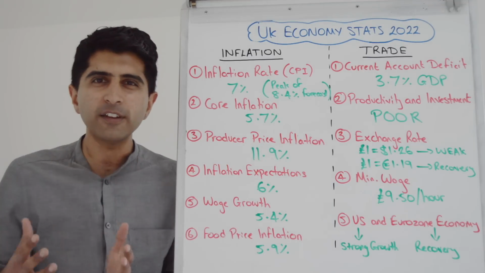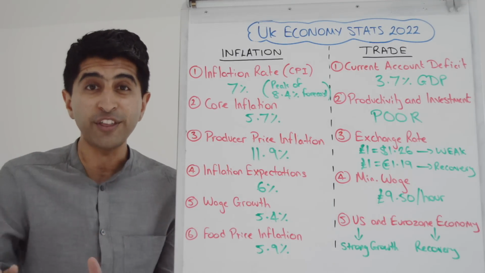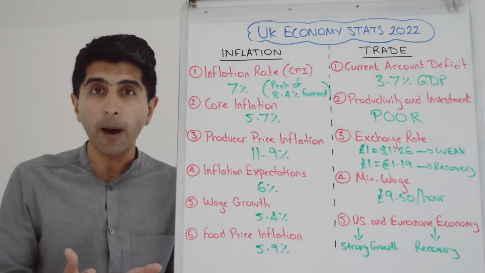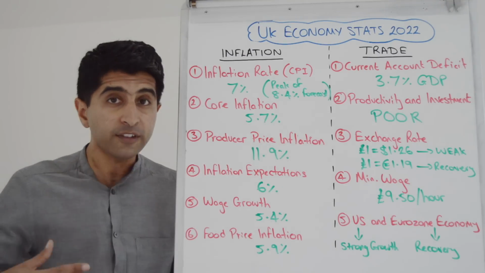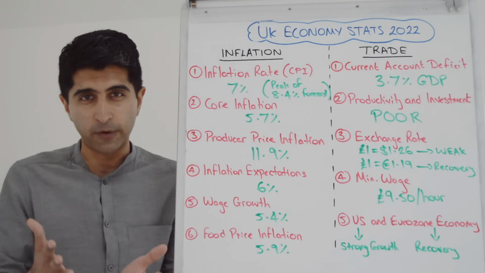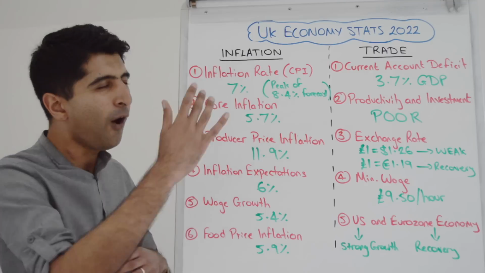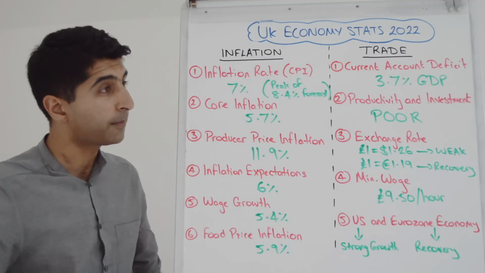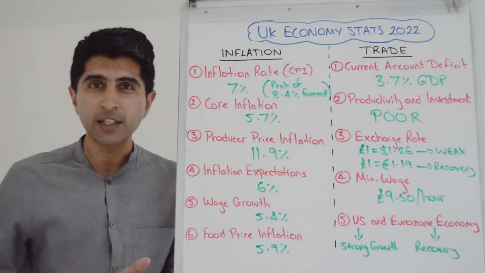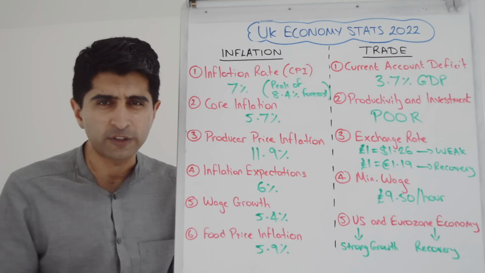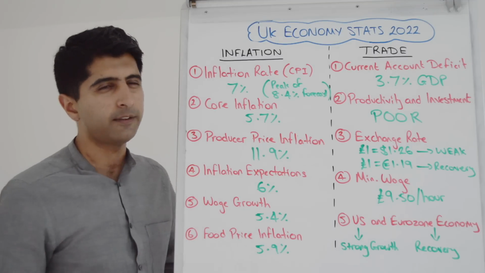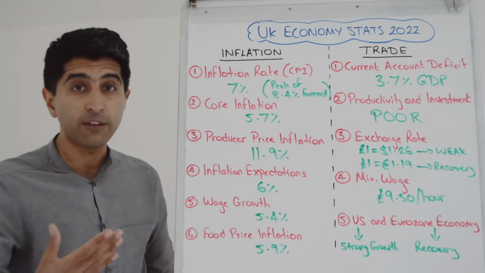If we think, where is inflation coming from? Well, all the theories that you guys learn in the classroom about where inflation comes from are proving true at the moment. We are seeing demand pull inflation. We know there is a positive output gap in the UK. All of these huge expansionary demand side policies we saw during COVID times are now starting to feed through to higher inflation. The huge fiscal stimulus that we saw, the massive expansionary monetary policy, big cuts in interest rates, big QE, is feeding through to inflation.